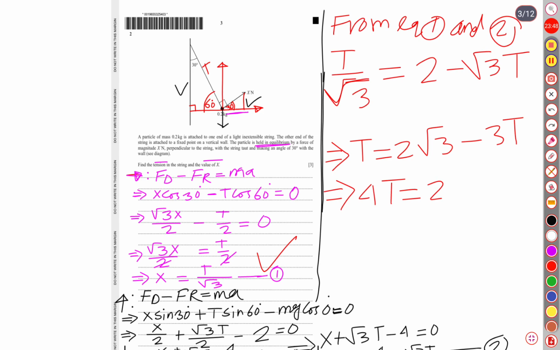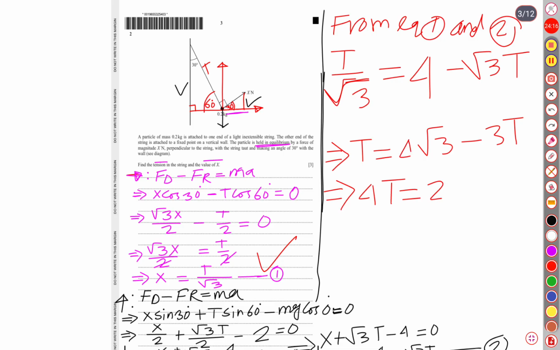Yes, it is not 2 at all. Let it be written as 4. Then this is also no more 2. It is going to be 4.